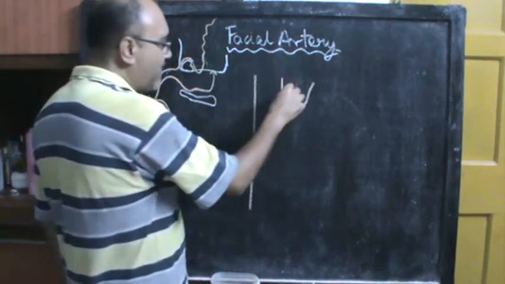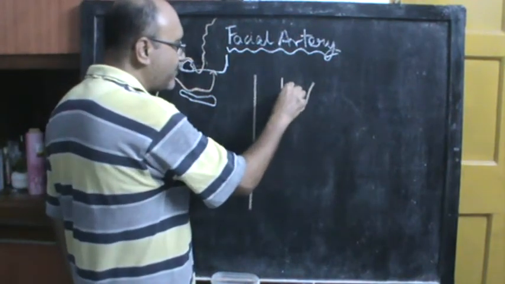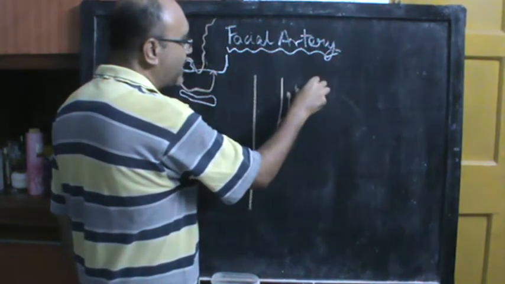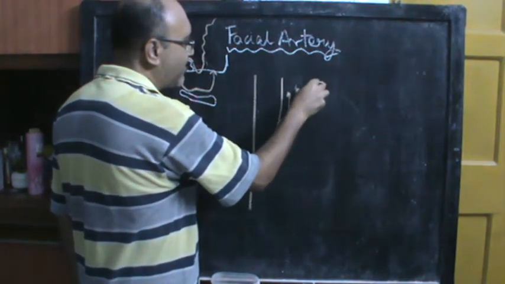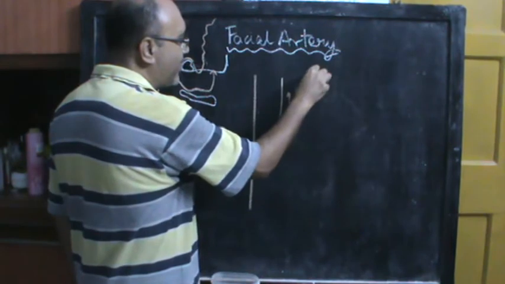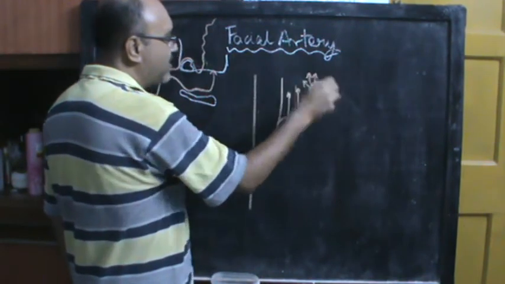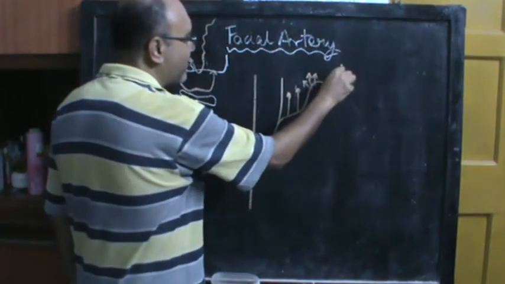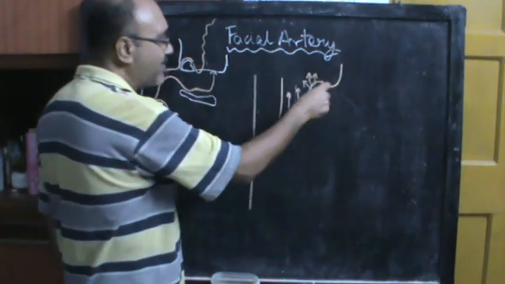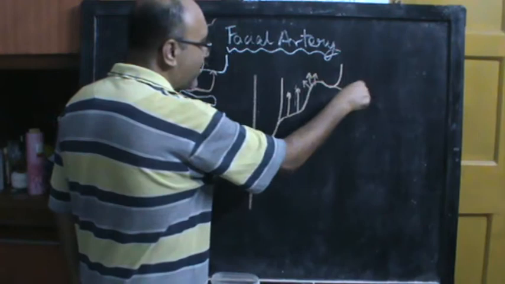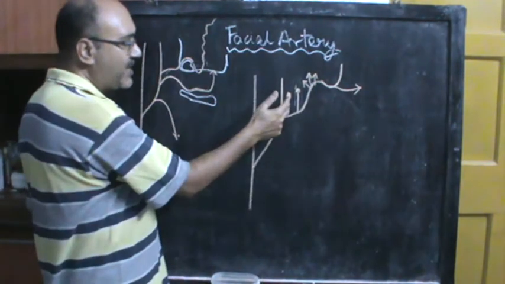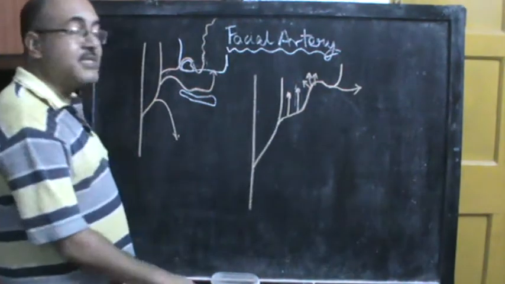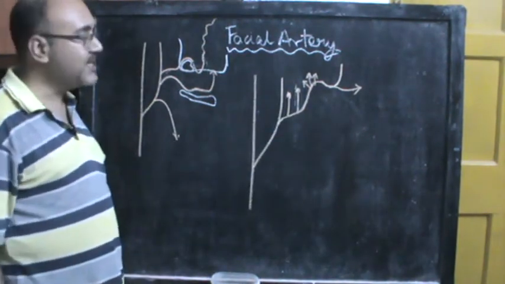It gives off an ascending palatine branch, a tonsillar branch, and when it is going deep to the mandible, it gives multiple branches to the submandibular salivary gland, and when it is going up into the face by hooking around the mandible, it will give a submental branch. So ascending palatine, tonsillar, glandular and submental branches. These are the branches of the facial artery in the neck.